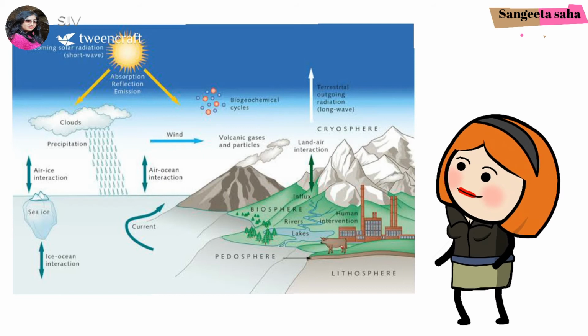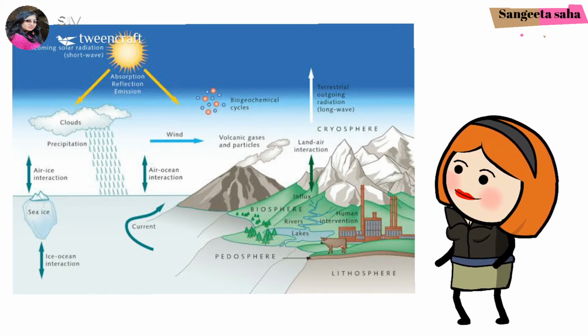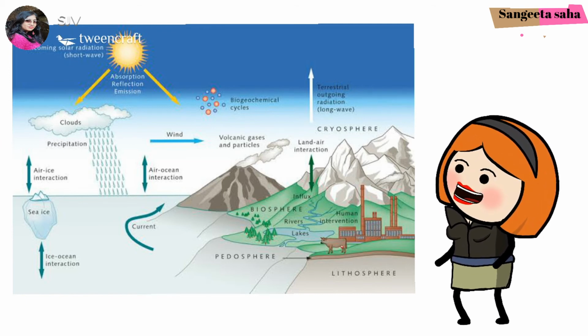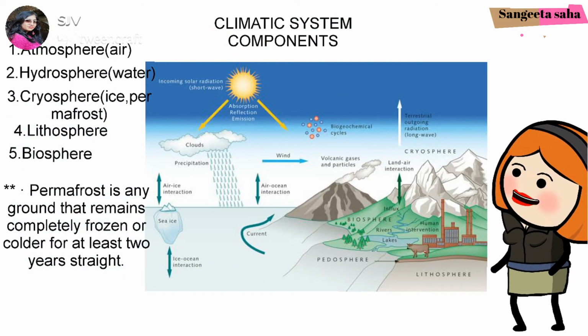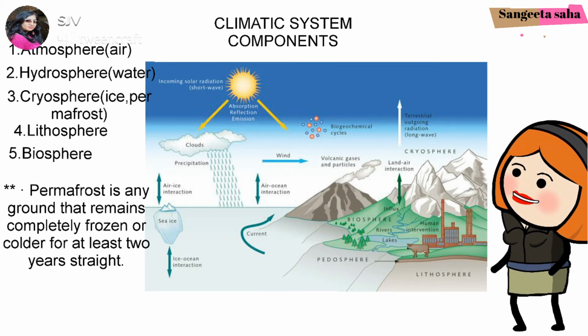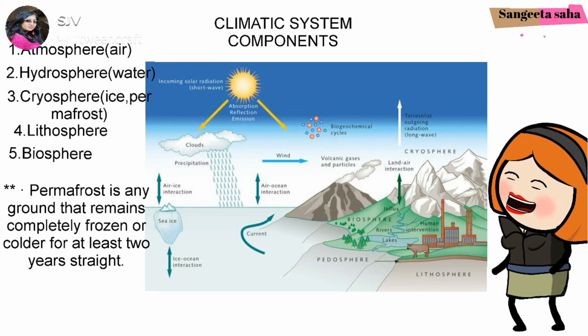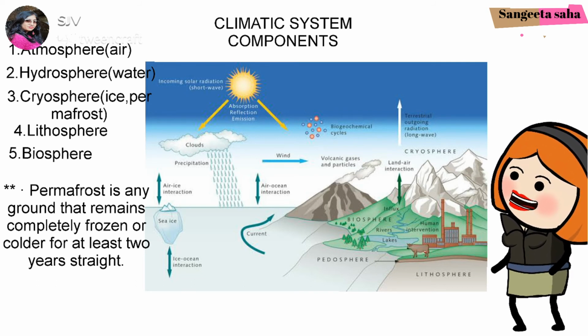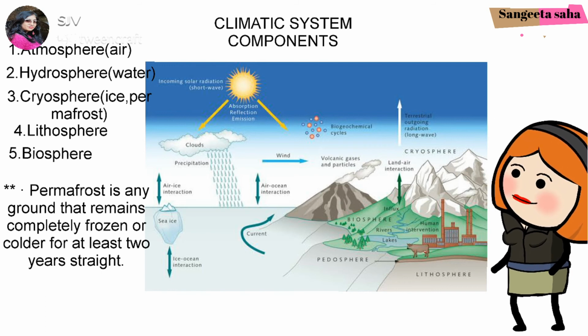Now, Earth's climate arises from 5 major climatic system components. The atmosphere, which consists of air, hydrosphere, which has got water in it, cryosphere, which consists of ice and permafrost, the lithosphere, which determines the Earth's upper rocky layer, and last but not the least, the biosphere, which comprises living things and the interaction between them.